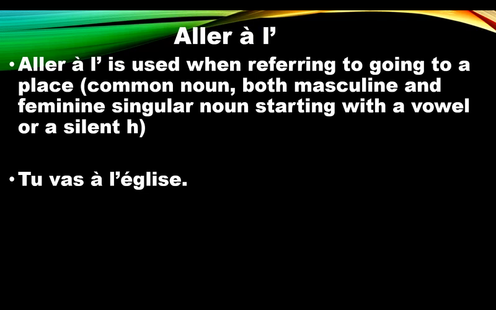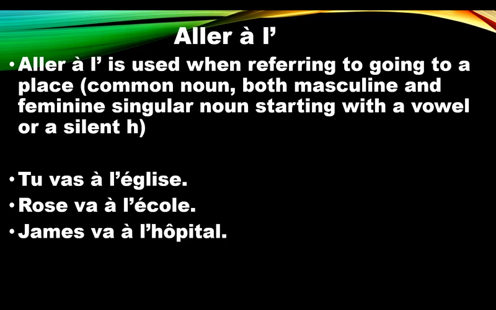Église is a church. Rose va à l'école. James va à l'hôpital. Vous allez à l'hôtel. They are all starting with a vowel. So we use l'apostrophe.